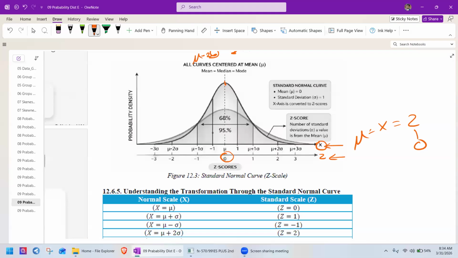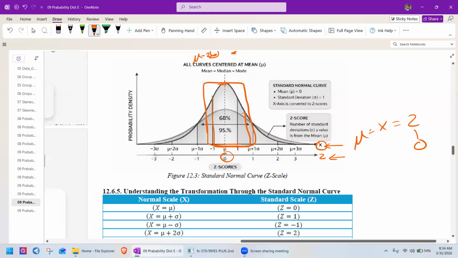You see, when you look here, most of the values, this height, the probability density, most of the values lie here in the middle. This is the standardized, standard normal curve.